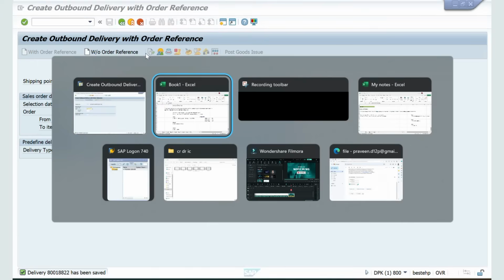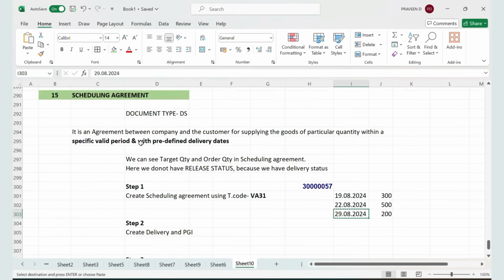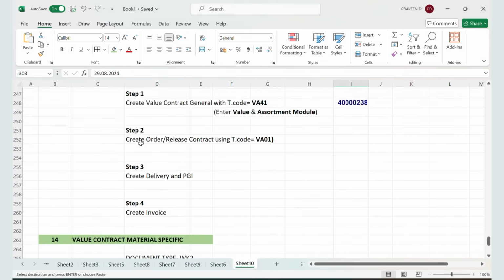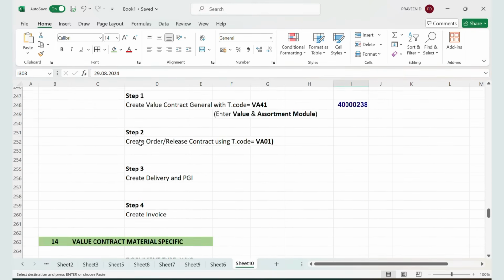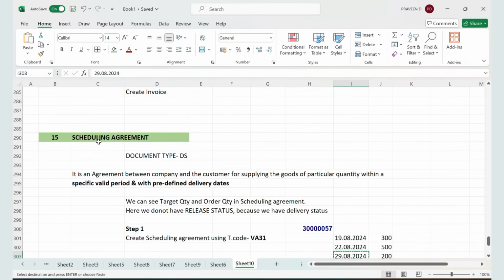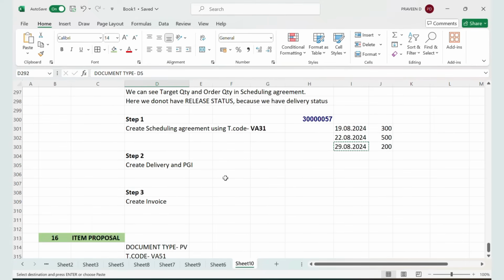So this is how the business functions. This is how the business will integrate all their processes into SAP. Hope you understood these three: value contract general, value contract material specific, and scheduling agreement. In an interview, they will ask what types of contracts you worked on and what agreement you know. You can tell scheduling agreement, standard document type is DS, and you can explain this business process.